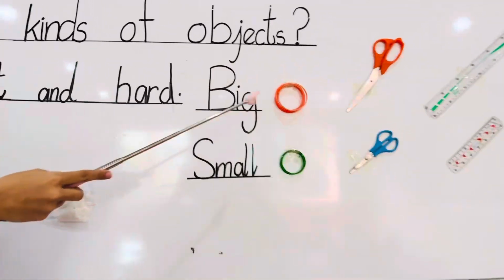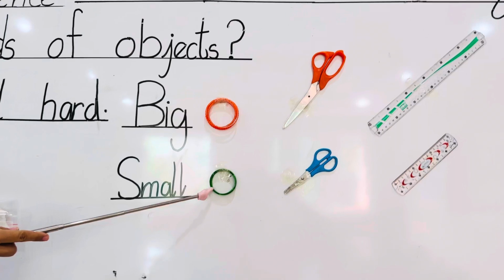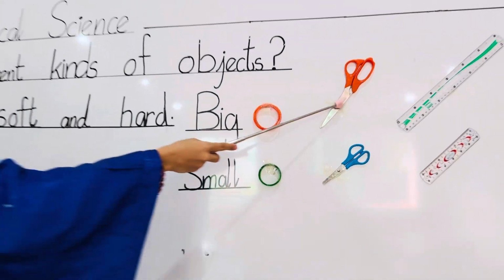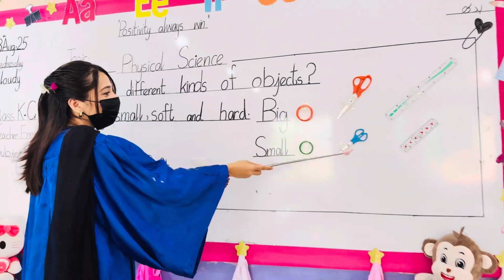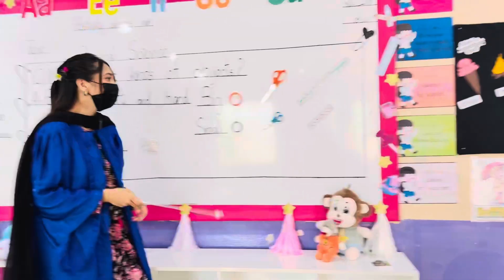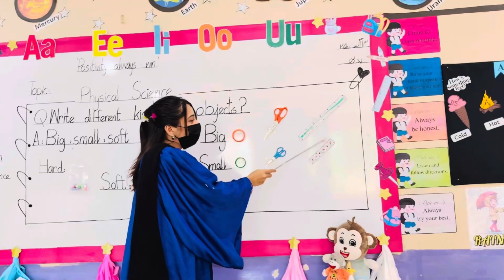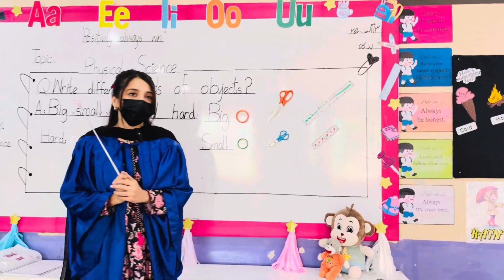This is big, big, big. This is small, small, small. This is big. This is small.